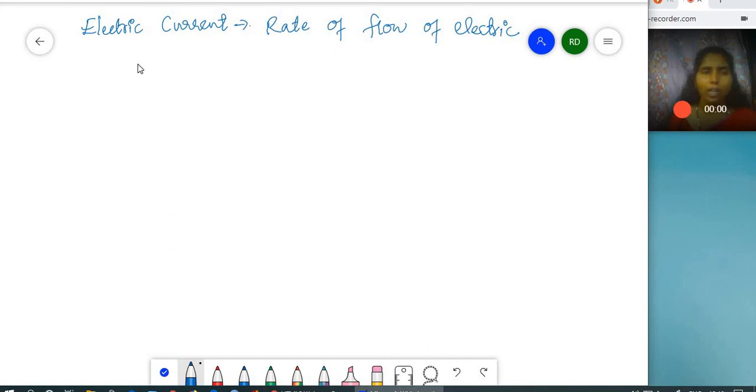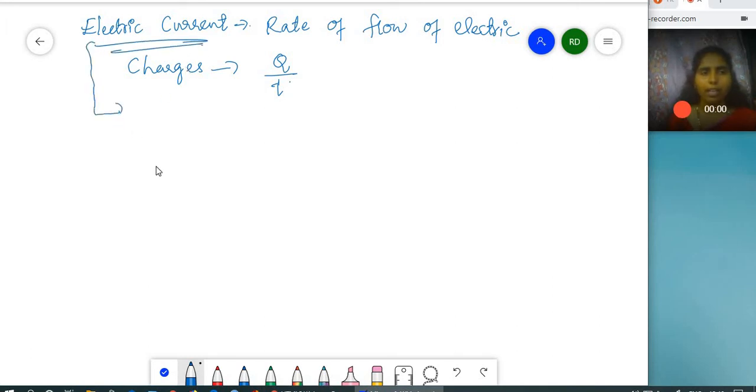So it is rate of flow of electric charges. What does that mean? That means in a unit of time, how much charge is flowing? Q by T is nothing but electric current.